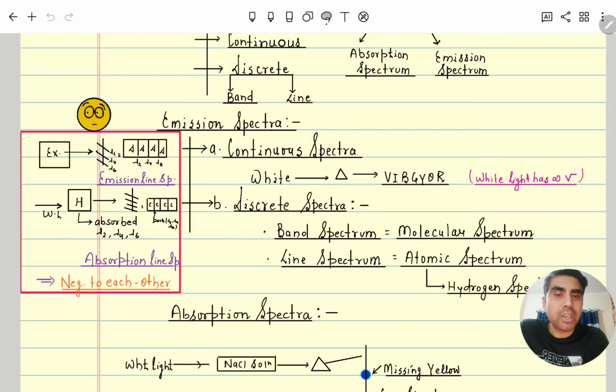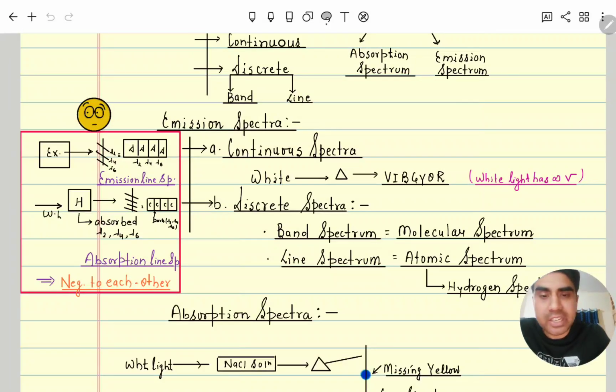Why is it called a continuous spectrum? Since when the last wavelength of violet is completed, indigo starts, there is no gap between the violet and indigo wavelength or frequency. Hence it is called a continuous spectrum.